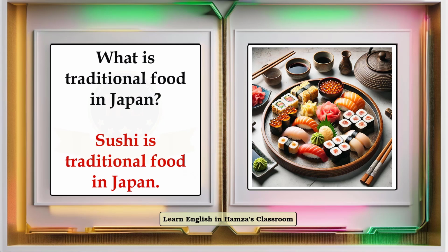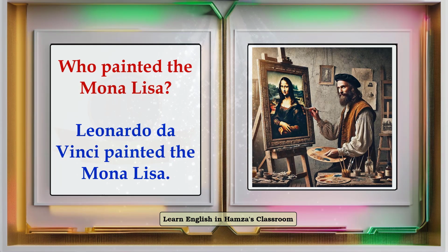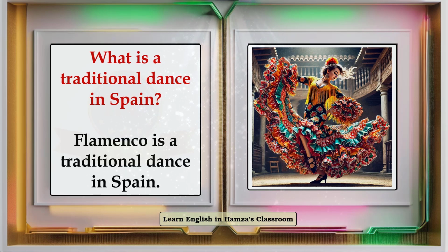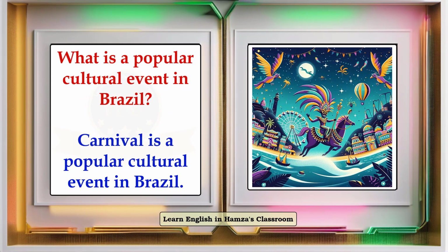What is traditional food in Japan? Sushi is traditional food in Japan. Who painted the Mona Lisa? Leonardo da Vinci painted the Mona Lisa. What is a traditional dance in Spain? Flamenco is a traditional dance in Spain. What is a popular cultural event in Brazil? Carnival is a popular cultural event in Brazil.